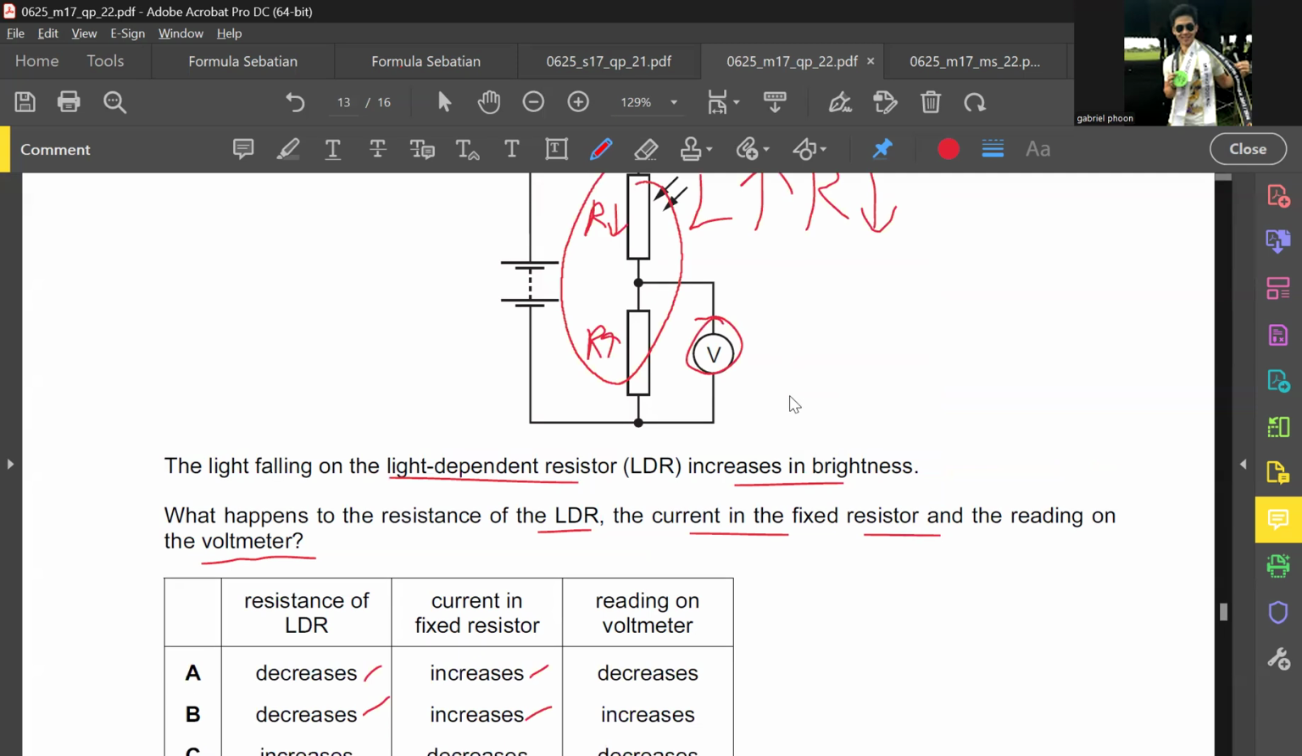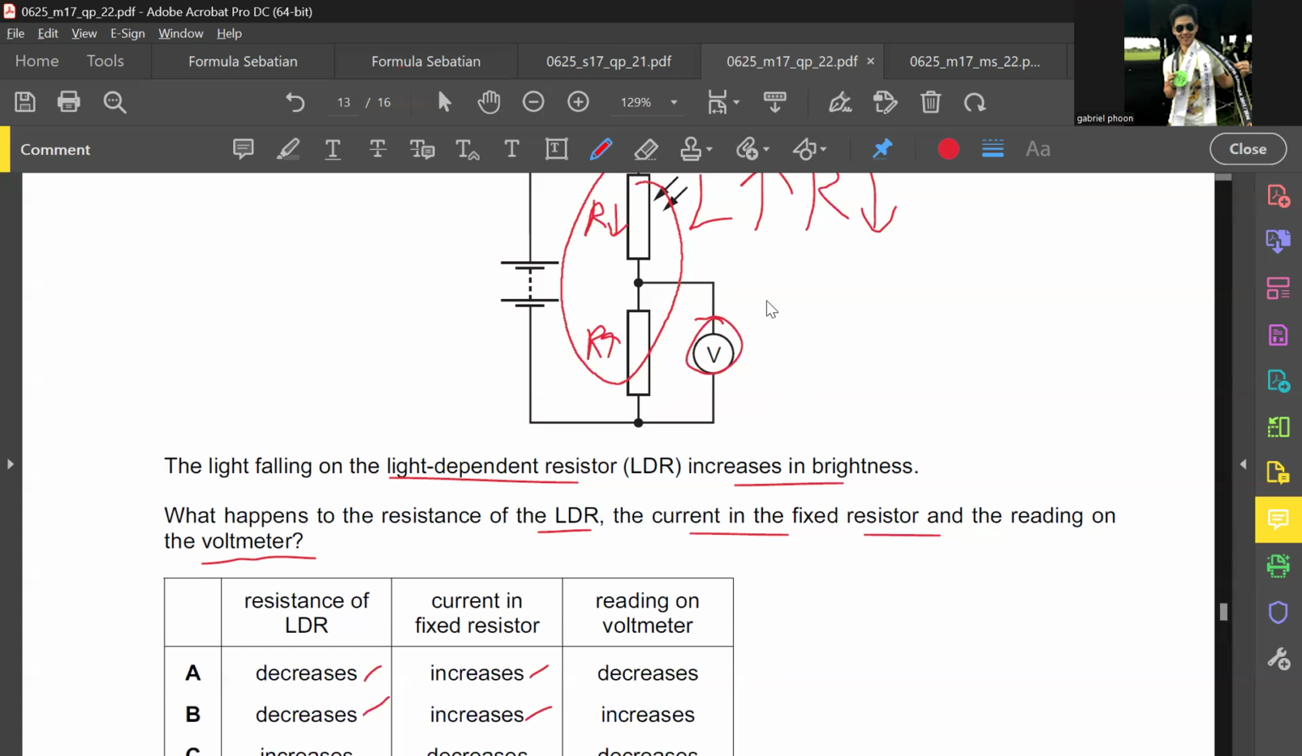Decrease. You say decrease? Increase or decrease? Up or down? Down.